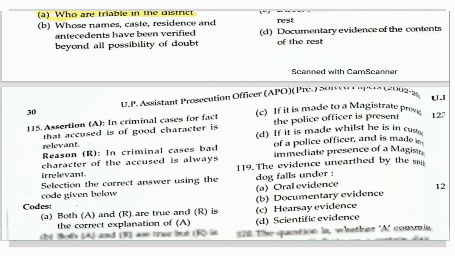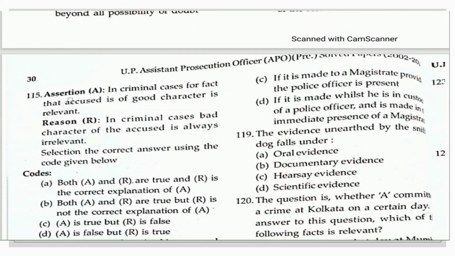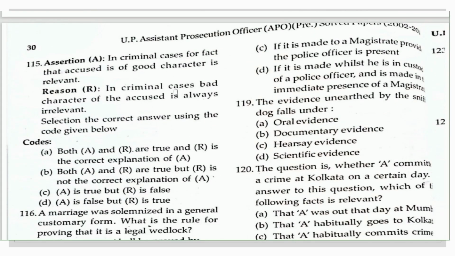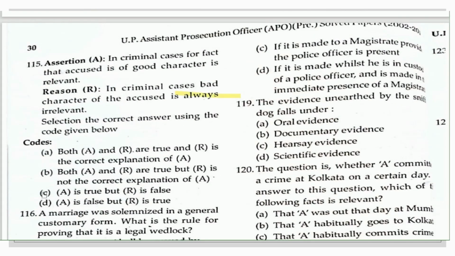Moving towards the next questions based on assertion and reason. The assertion is: in criminal cases, the fact that the accused is of good character is relevant. The reason: in criminal cases, bad character of the accused is always irrelevant. So what you will see here is that it is not always irrelevant in criminal cases, and therefore the answer is that A is true but R is a false one. Okay.